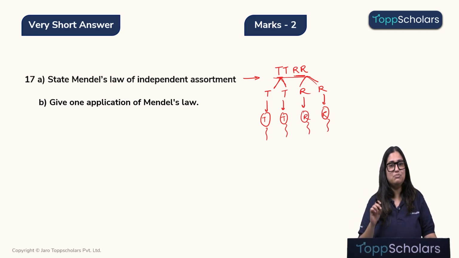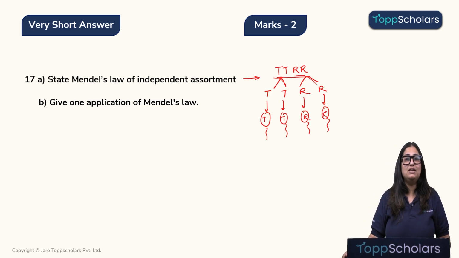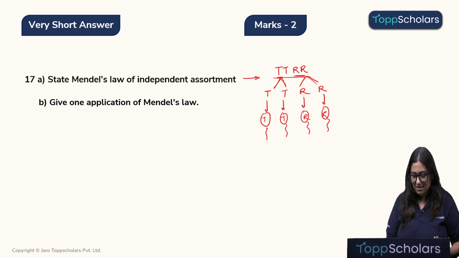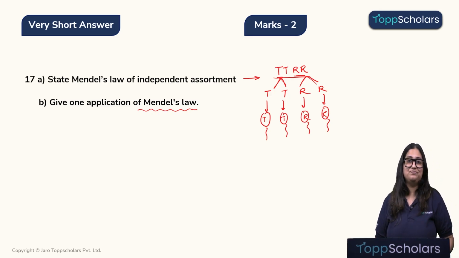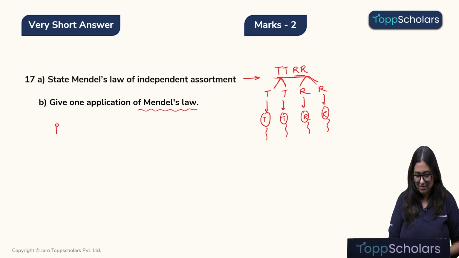Okay. Now let's move to the next question. Give one application of Mendel's law. Children, Mendel's law is so useful, that is, it helps us predict genetic disorders in the family and in the upcoming generation.